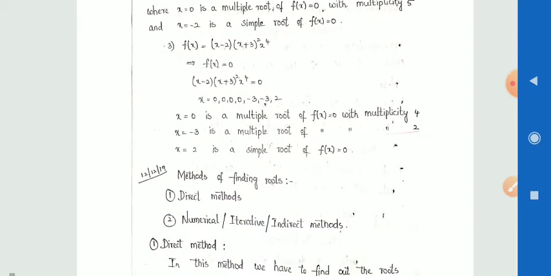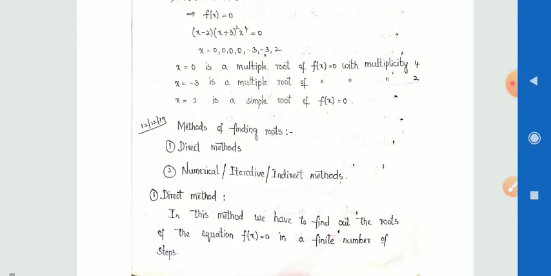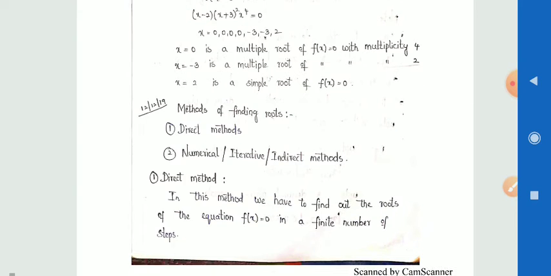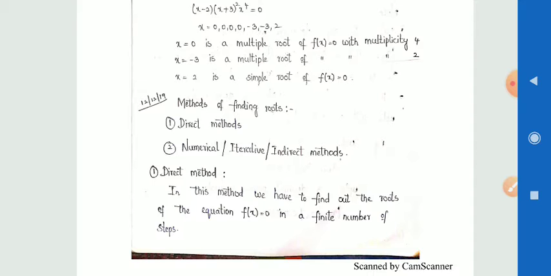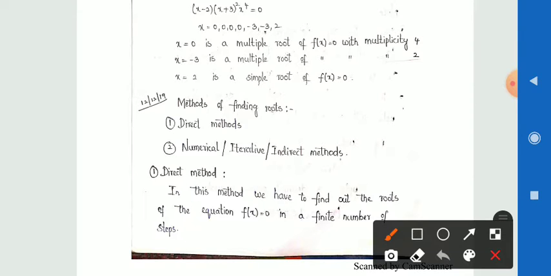Here, for the methods of finding the roots, we have two methods. The first one is the direct method, and the second one is the numerical method, or iterative method, or indirect method. Once again, the methods of finding roots are of two types: direct methods and numerical, iterative or indirect methods. Now we are going to discuss the direct method.